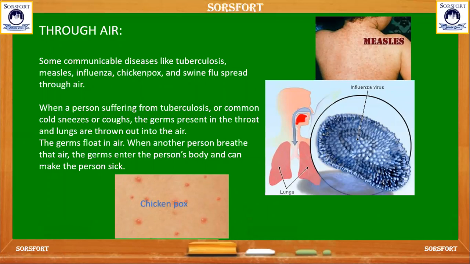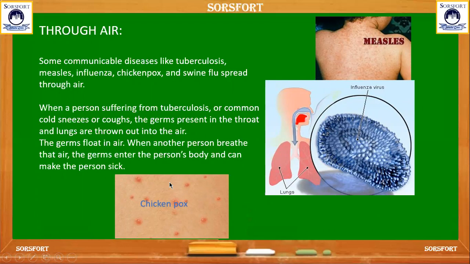And here are some of the diseases that spread through air. Some of the communicable diseases like tuberculosis, measles, influenza, chickenpox and swine flu spread through air.